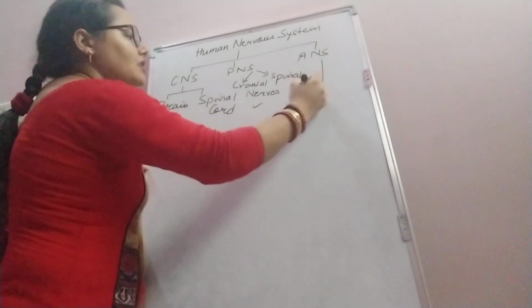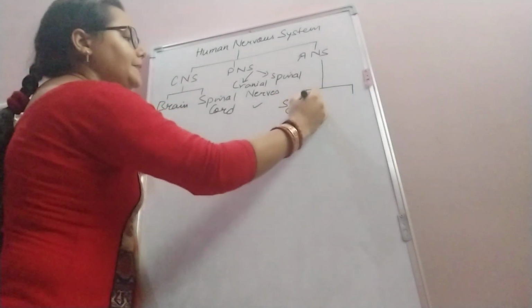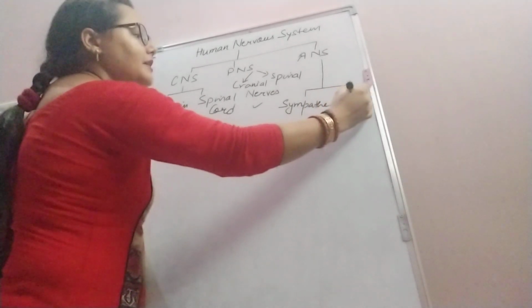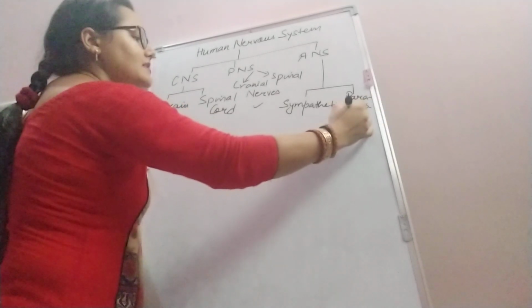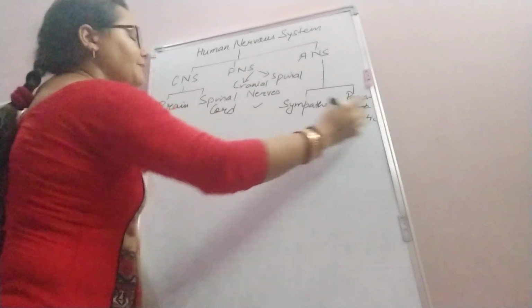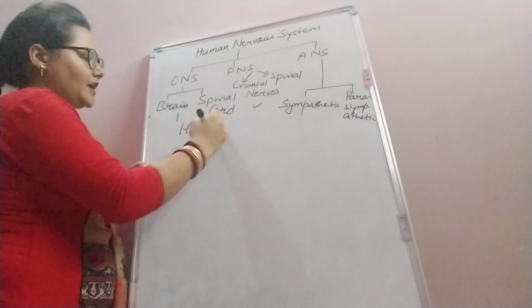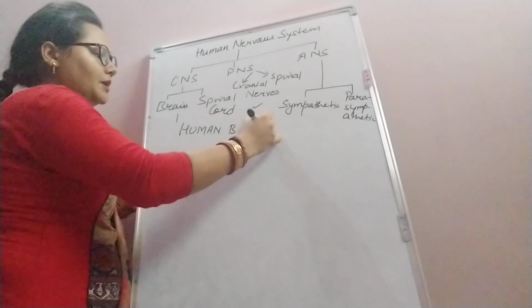The autonomic nervous system includes the sympathetic nervous system and the parasympathetic nervous system. Now the brain, that is the human brain. Today we are going to study in detail about the human brain.